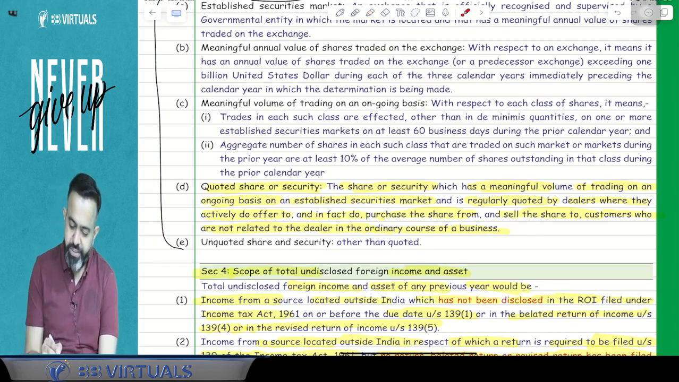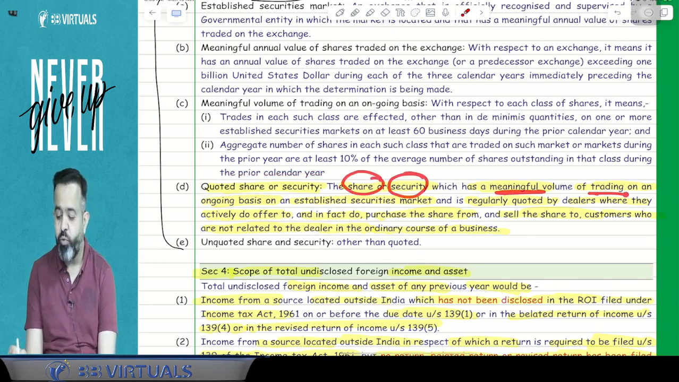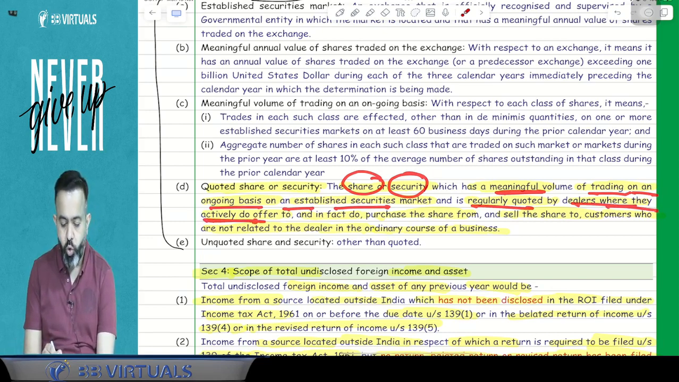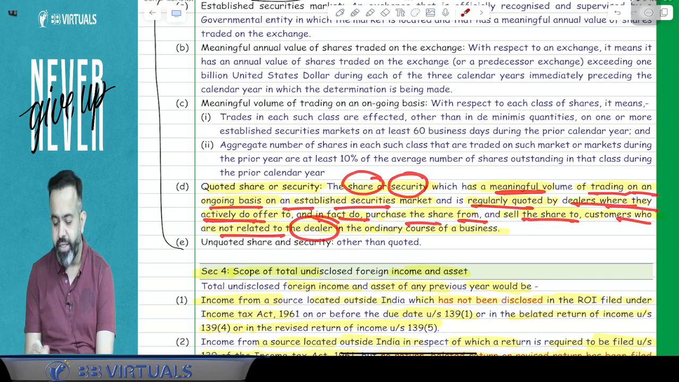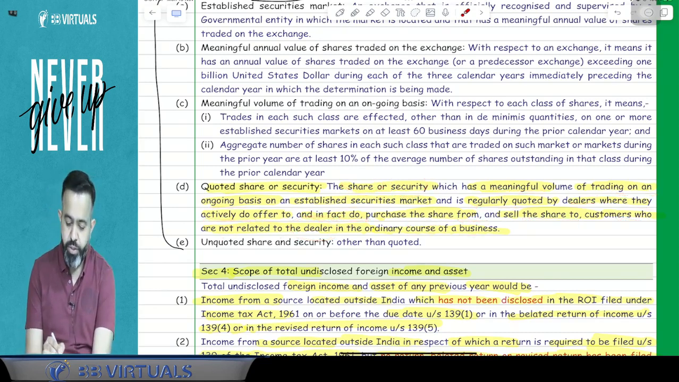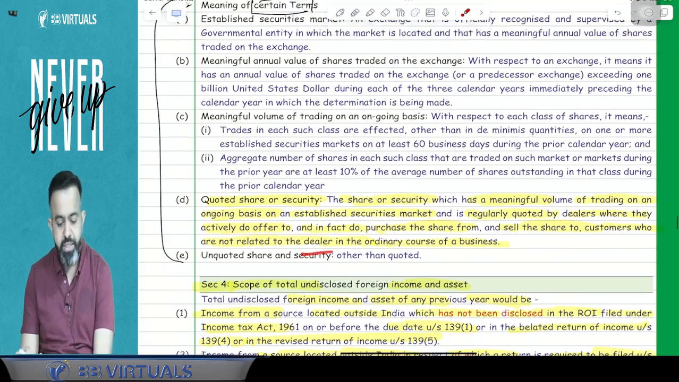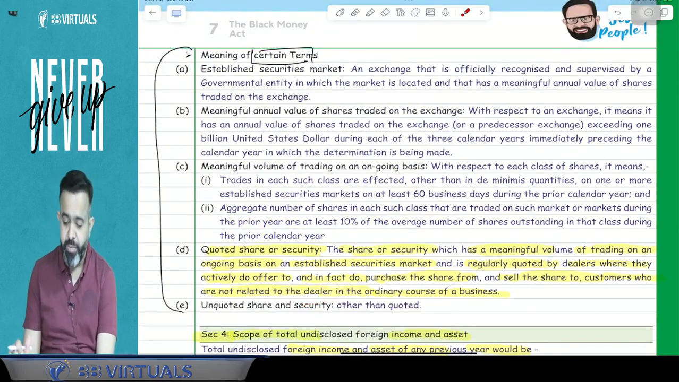So they are saying that quoted share and security means a share or security which has the meaningful volume of trading on an ongoing basis on the established security market and is regularly quoted by the dealer where they actively do offer to, and in fact do purchase the shares from and sell the shares to, customers who are not related to the dealer in the ordinary course of business. That is called your quoted share and security. But here they use the word established security market. Now what do you mean by the established security market?